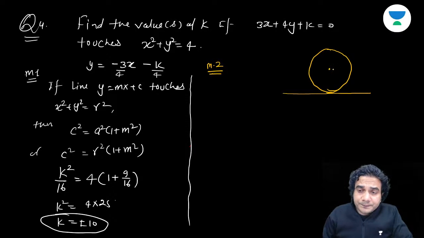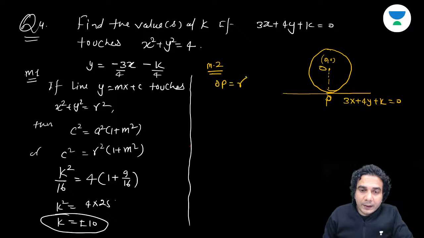What you can do is drop a perpendicular from the center upon this line, 3x plus 4y plus k is equal to 0, and that perpendicular should be equal to the radius. So if this is OP, this OP should be equal to the radius. So you need to write OP, the perpendicular distance of 0, 0 from this line. This center can be anything, right? In this case it is 0 comma 0.